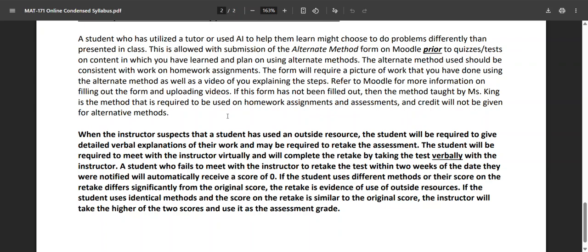If you use different methods or your score on the retake differs significantly from the original score, then I say that that retake is evidence of use of outside resources. If you were to use identical methods and you clearly understood what you were doing and the score on the retake is similar to the original score, then I just take the higher of the 2 grades and use it as an assessment grade in that case, because that means I was wrong. My suspicion was wrong.